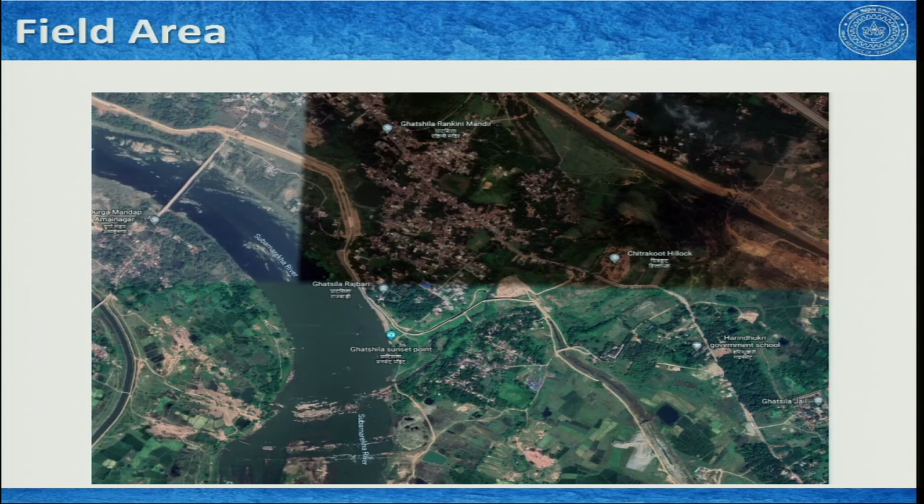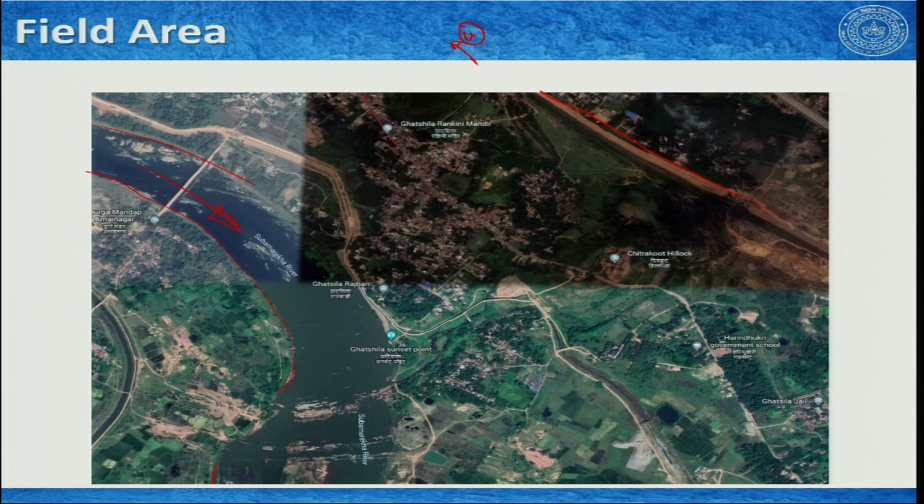This is the Google map of this region that I talked about, and you can see how the river Subarnarekha is flowing from this side to this side. This is the rail line. Ghatshila is somewhere here, a little north, the station Ghatshila.